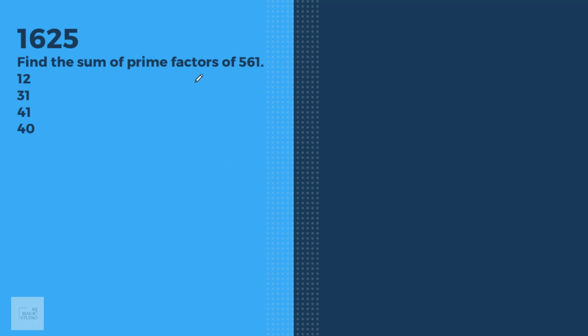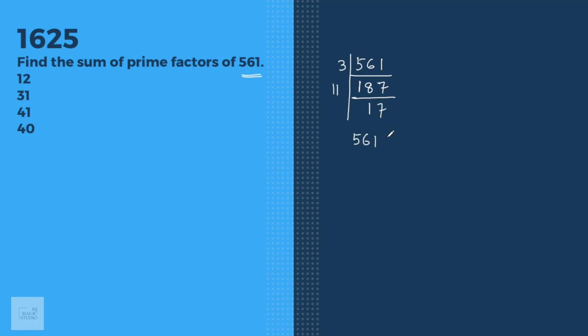Find the sum of prime factors of 561. A prime factor means a prime number which can divide 561. 3 would be able to divide, yes. 3 times 187. 11 it looks like, 11 times 17, and 17 is again a prime number.